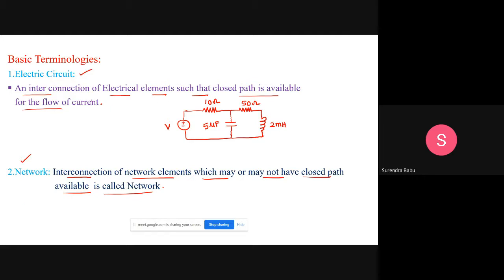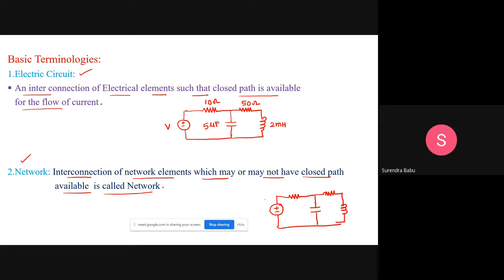That means for an electrical circuit there must be a closed path, then only it is a circuit. But a network consists of either a closed path or may not have a closed path. Take the same example here. Yes, friends, you take the same network. Let this be the resistance, and I connected one capacitance, and I connected one resistance here, and one more inductance like this.